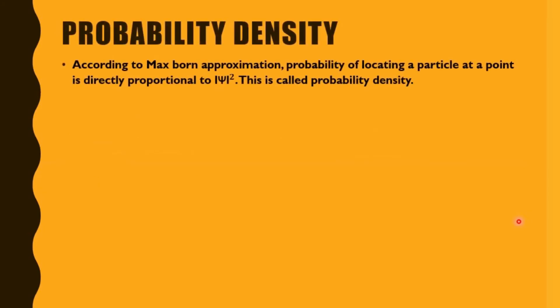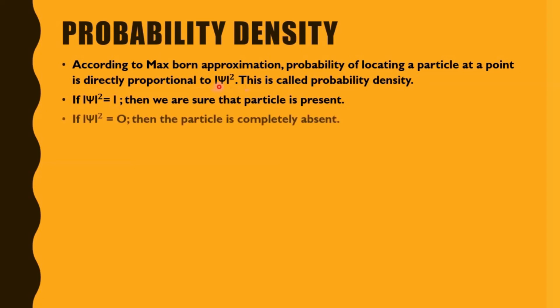Now probability density. According to the Max Born approximation, the probability of locating a particle at a point is directly proportional to psi square. This is called probability density. In lecture 4, you will see the probability density in a particle in a box. So in simple words, whenever you need to find a particle at a point, it should be proportional to this psi square. Now if psi square is equal to 1, then we are sure that the particle is present. Whenever psi square is 1, we are sure that the particle is there. When it is 0, that means the particle is absent.